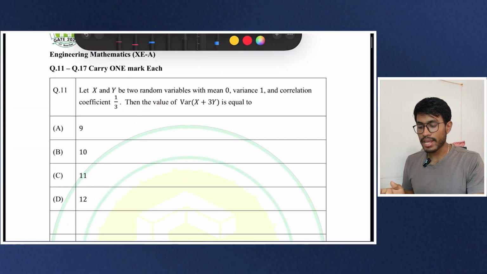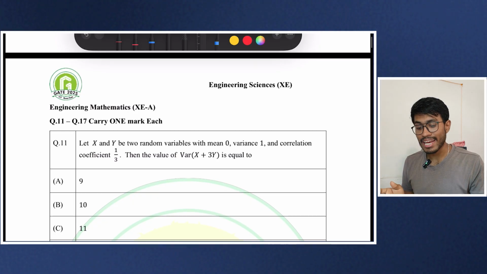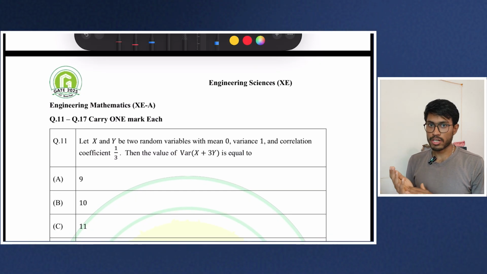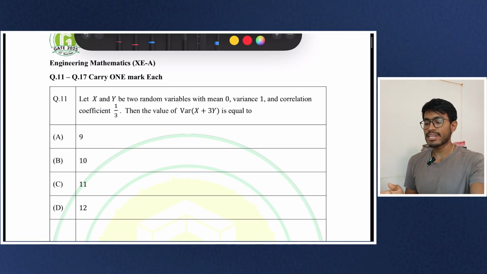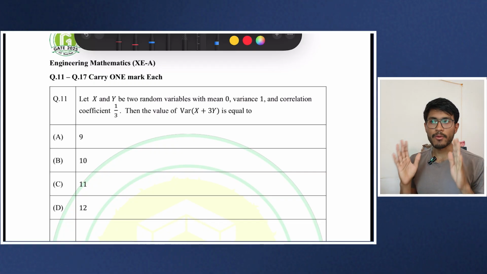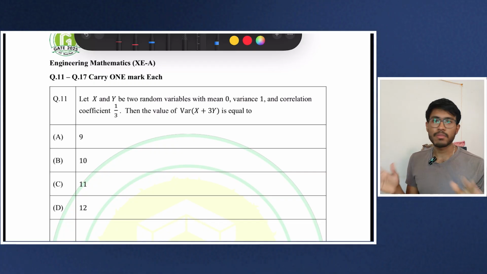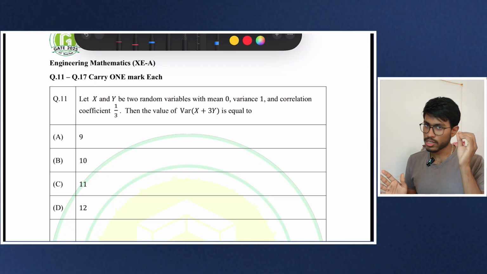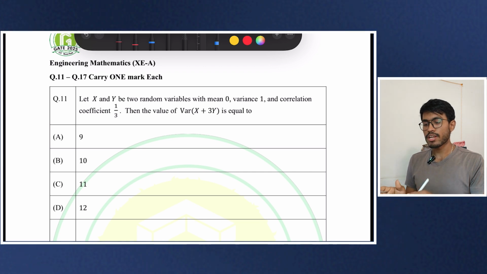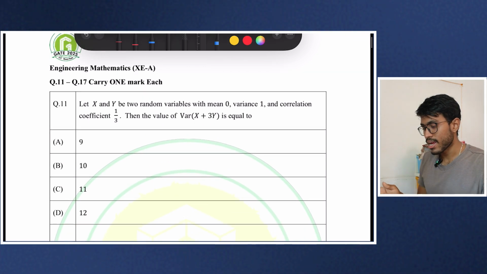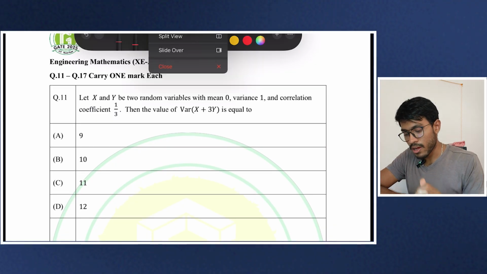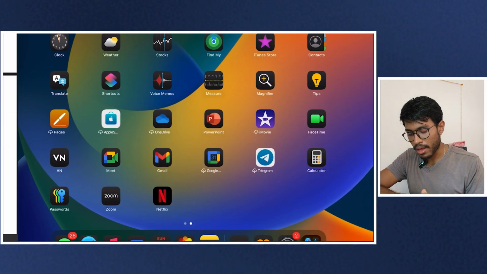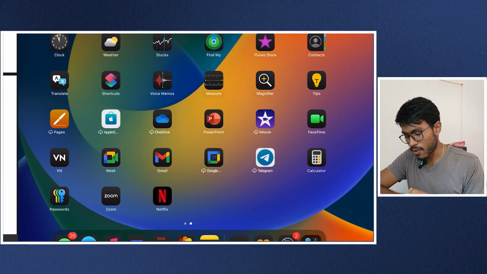So here I have taken the engineering maths question from the GATE XC 2025 question paper. We know that unlike any other branch, GATE XC mathematics is really hard. And don't worry, I will take the best questions from CS, from ETC, civil, mechanical, every branch, and I will solve them here. So let me start. Here is the first question. Let me open up another tab where I will mainly solve.